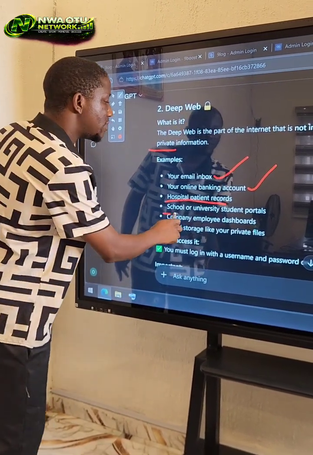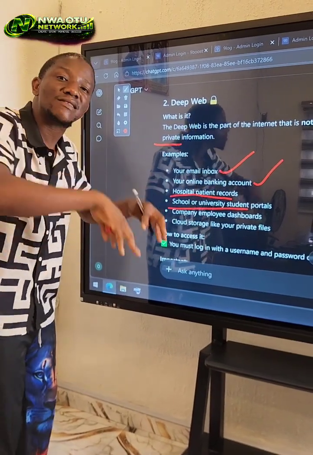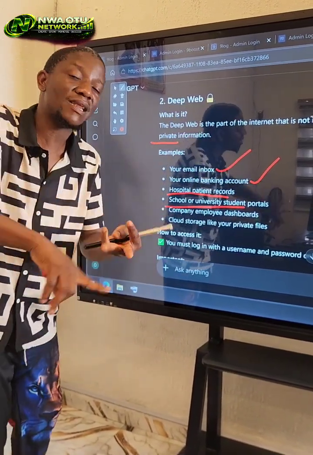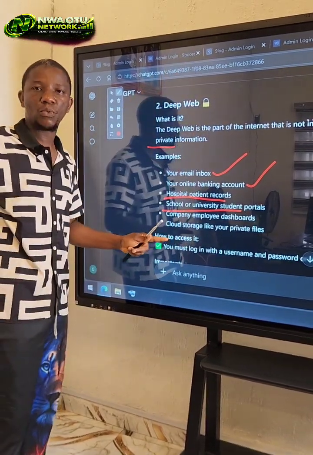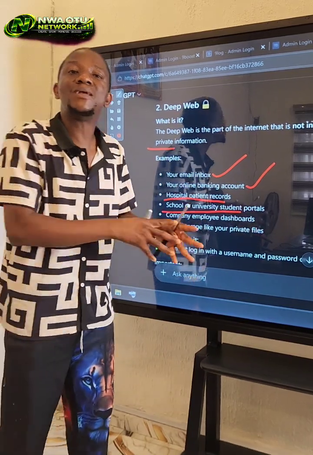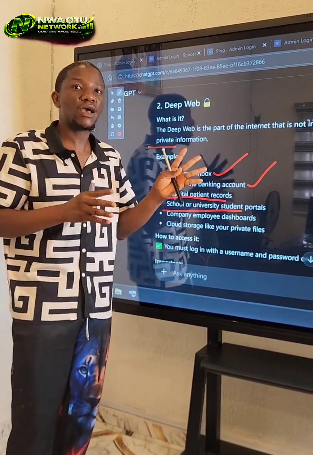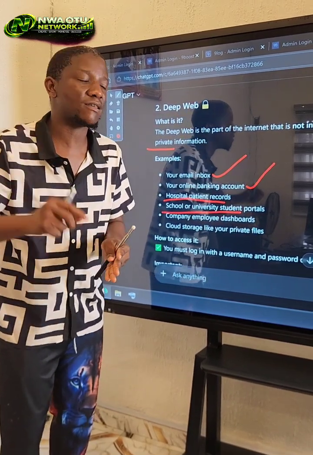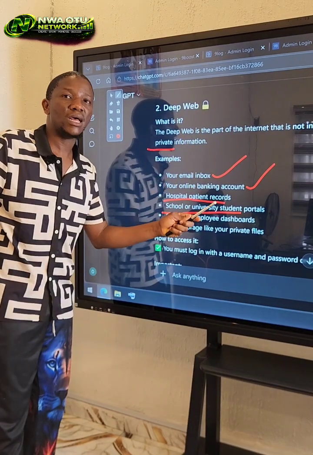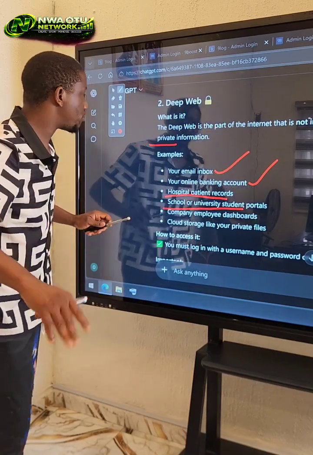Good. Look at this. Student portal. To access a student information portal, you need either the admin access or a username and password. That is the difference between the surface web and the deep web. The deep web is something like it's locked. It's there on the internet, but for you to access it, you need somebody to give you access. That is the difference between the surface web and the deep web. Are you following now? It's very simple to understand.